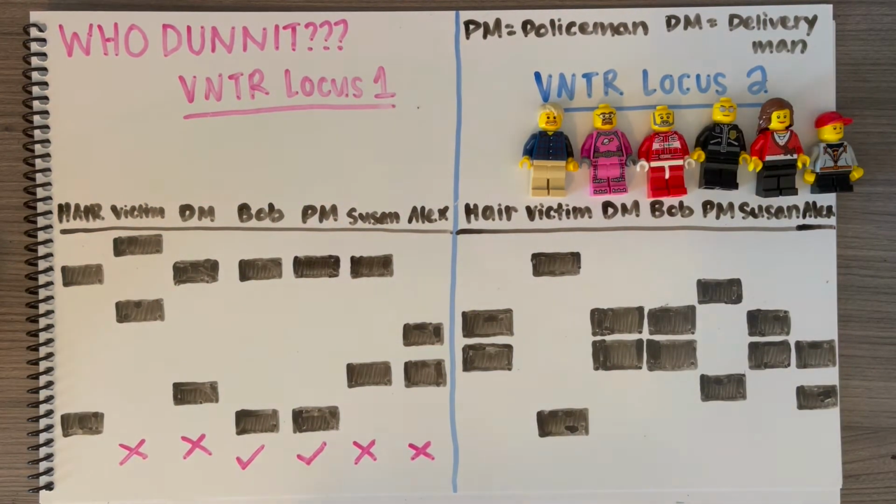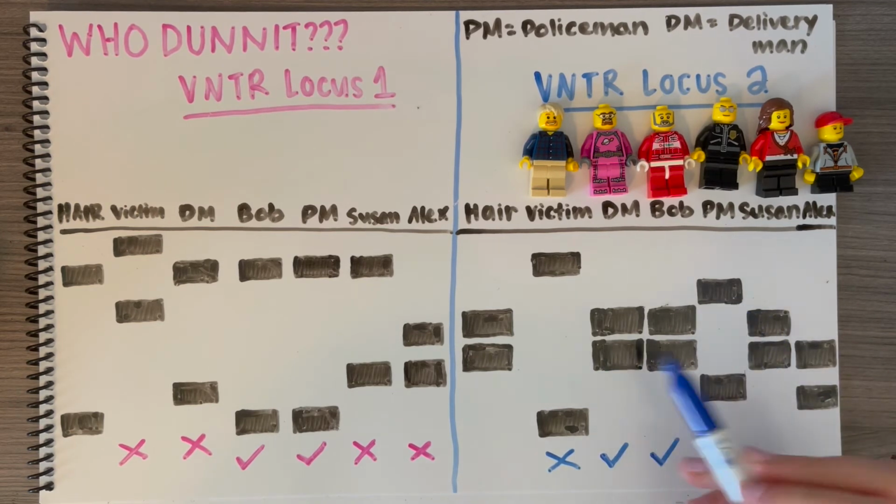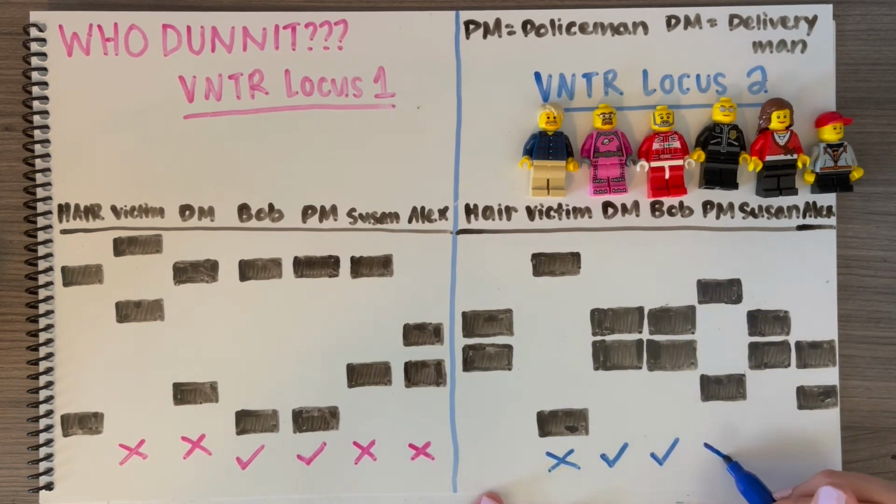Now looking at the second locus and the victim on the left, neither one of his alleles match the alleles of the hair sample, so we can conclude that he most likely did not leave the hair at the crime scene. Both of the delivery man's alleles match the alleles of the hair, so it is possible that he left the hair at the scene. Both of Bob's alleles also match the alleles of the hair, so it is possible that he left the hair at the scene. Neither one of the policeman's alleles match the alleles of the hair, so he most likely did not leave the hair at the crime scene.